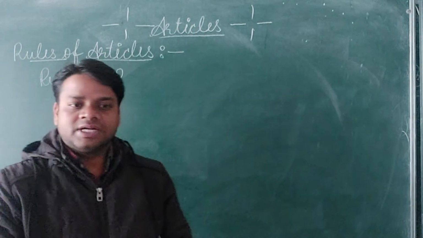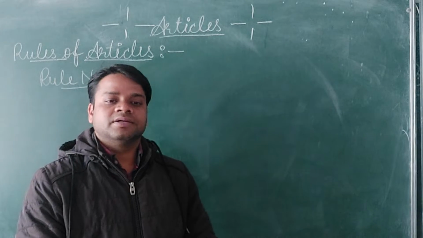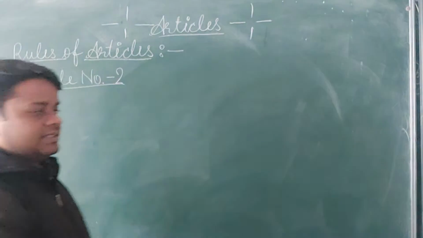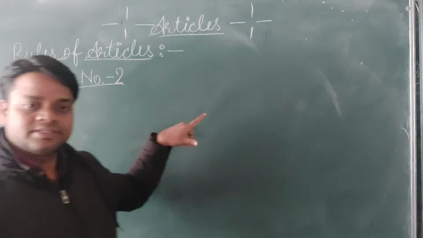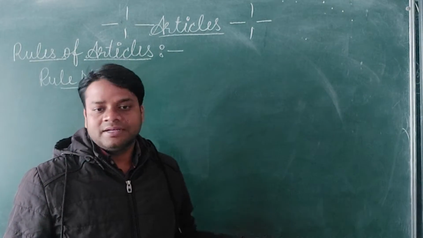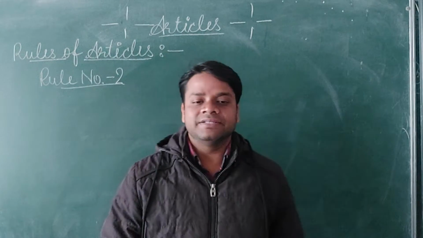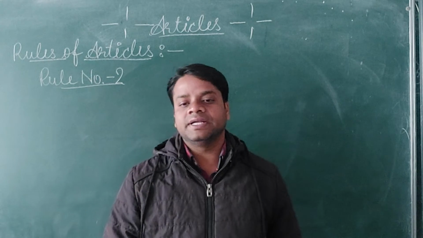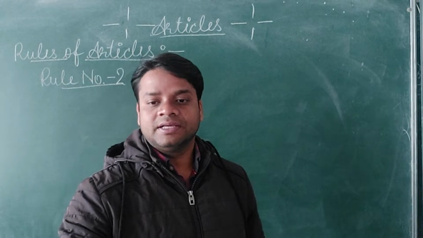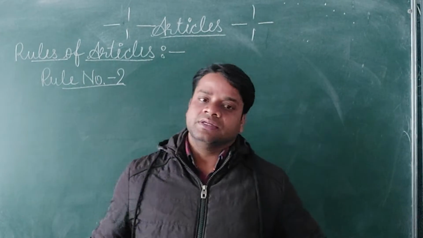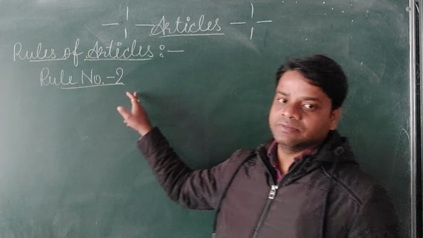So today we are going to start from here. Article, as we were studying articles, rules of articles, and in yesterday's class we discussed some rules. Rule number 1, how to use a and an. Yesterday we also discussed the kinds of article. There are two kinds of article, indefinite article and definite article, that you know very well. So now today we will continue with rule number 2.